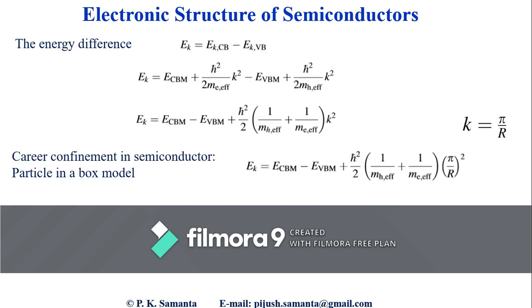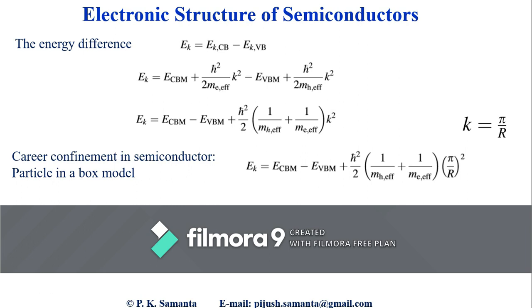So the energy difference between these two states is the conduction band minus the valence band. By using the previous two equations, we can readily get this equation. So now what is this k?